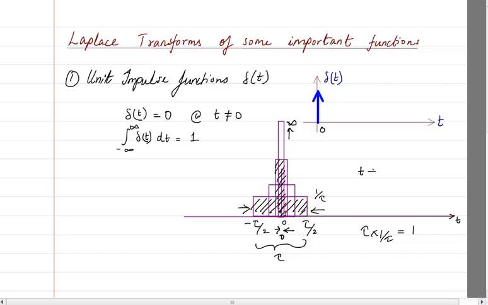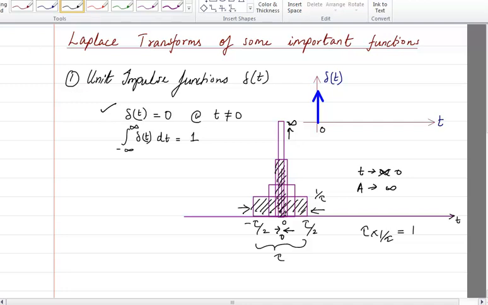That means when t tends towards 0, the amplitude of this pulse will tend towards infinity. It is only tending towards infinity. We never say that t is equal to 0 or the amplitude is infinity, because both of them are impractical. That's why some textbooks may say this is infinity, but actually it is wrong. For defining an impulse function, you should always remember this and never write it incorrectly. Always write that delta t is equal to 0 for all other times, t not equal to 0.